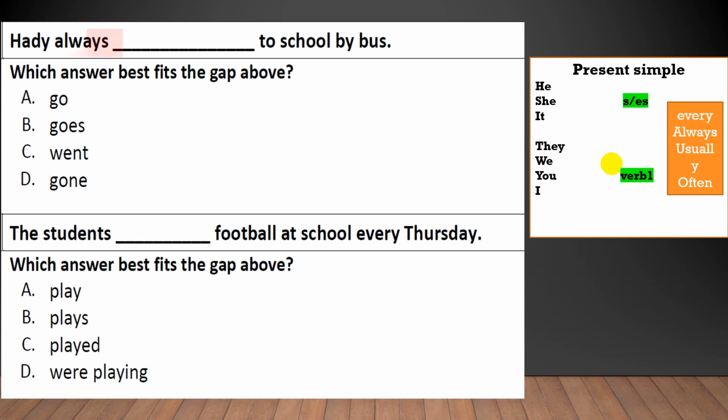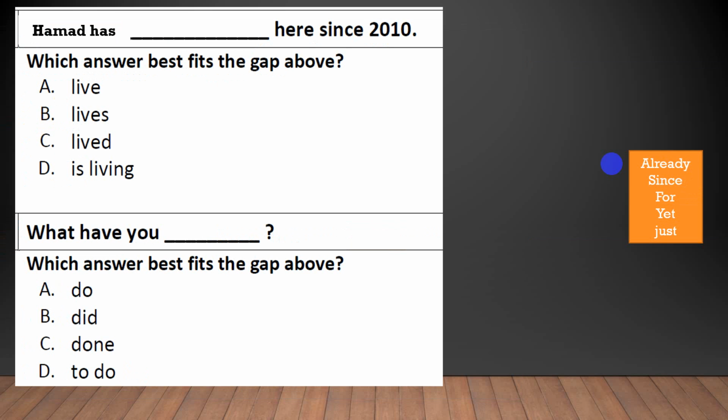He always, I have here always. That means I'm going to use present simple. He's a singular subject. He always goes. The student, I have here every. Student is a plural subject, so I use play. The students play football at school every Thursday.